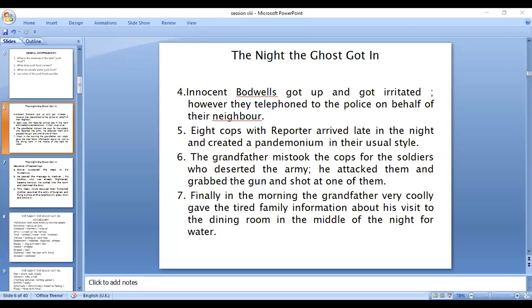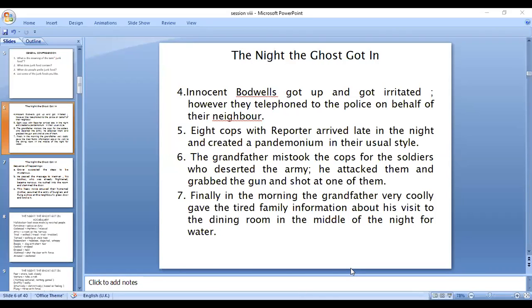So he attacked them. Okay, he did not question, he did not discuss, he did not seek any clarification from Hermann or Grover. He attacked them and grabbed the gun and shot at one of them. That's the thing he did actually.